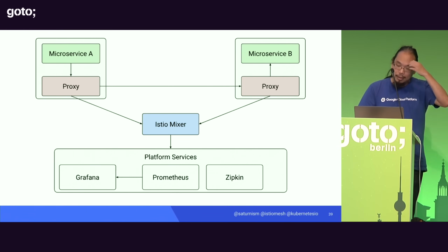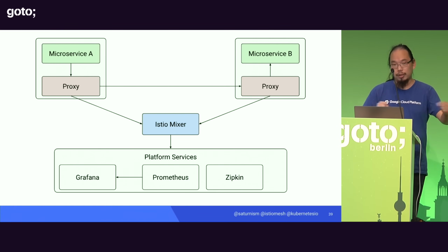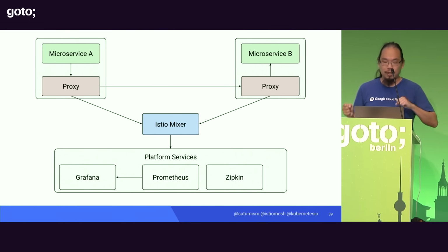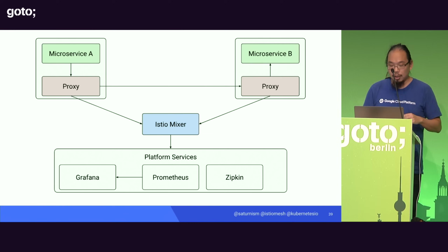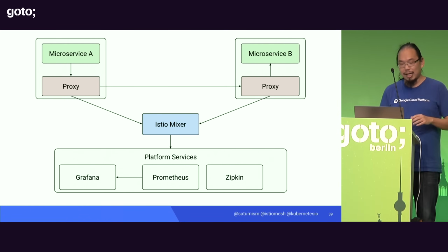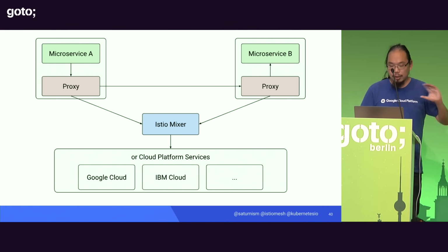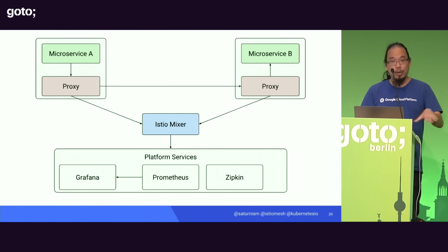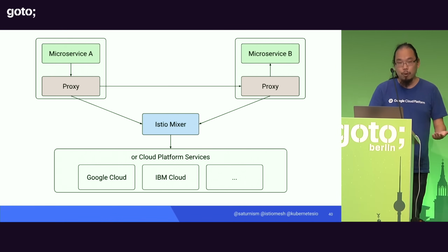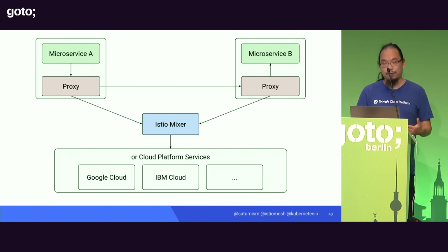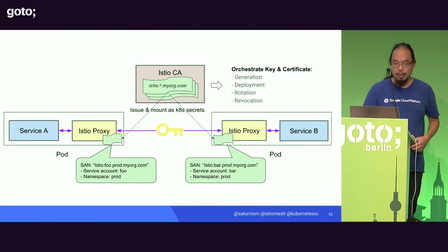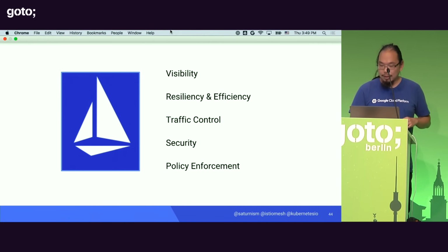And one of the most important ones that I want to mention is that not only do we allow you a control plane to control the routing of your traffic by shifting traffic, mirroring traffic, and adding circuit breakers, all of these metrics and traces that we're collecting become platform services that can be somewhat abstracted away by Istio as well. And by that manner, just like Kubernetes abstracts away your underlying infrastructure, here we can also abstract away the way that you're collecting your metrics. And we can forward these metrics and traces onto cloud-specific managed services, so you don't have to manage your own.